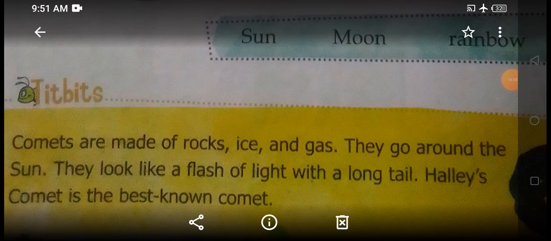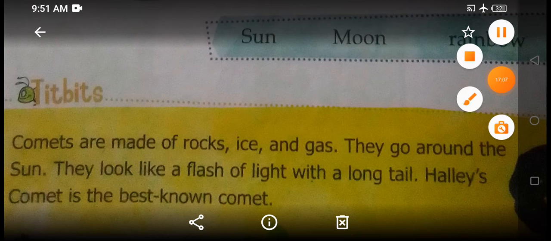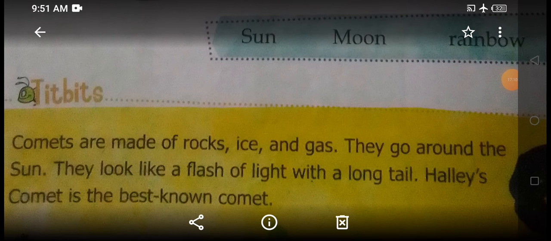Now children, let us read the last tidbits which has been given in your book. So let us read this. Comets are made of rocks, ice and gas. They go around the sun. They look like a flash of light with a long tail. Halley's Comet. So, Halley's Comet is the best known comet.